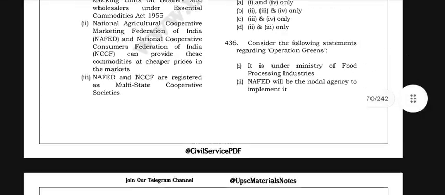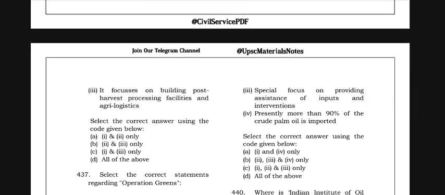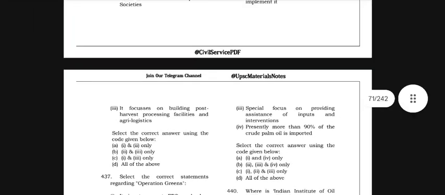Nafed will be the nodal agency to implement it. It focuses on building post-harvest processing facilities and agri-logistics.